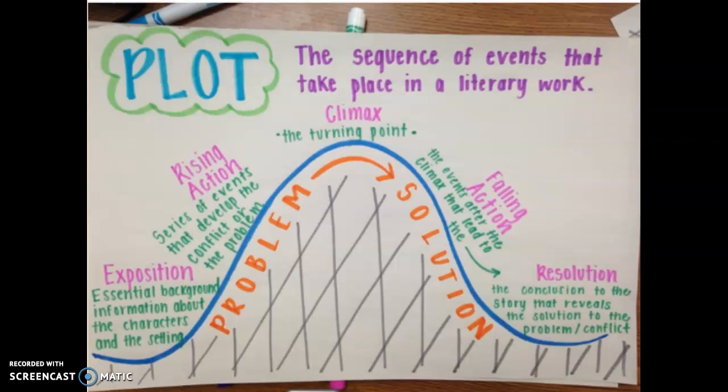The last topic that we are going to discuss is plot. Remember, the plot is the sequence of events that take place in a text. So we start with our exposition. This is where we're getting our background information, such as the setting and the characters.